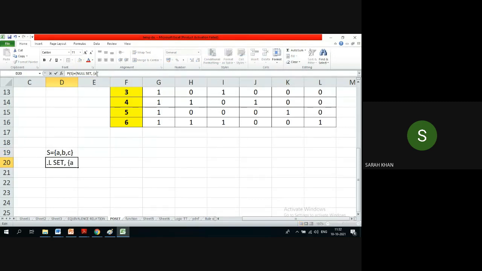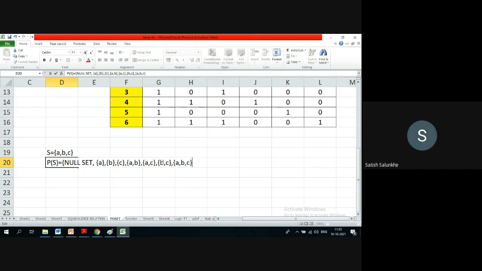Set containing B, set containing C. Then set containing AB, BC, AC, and ABC.